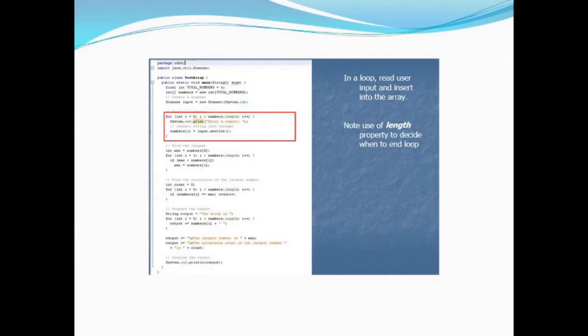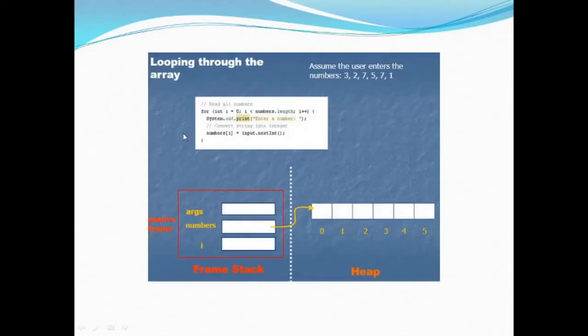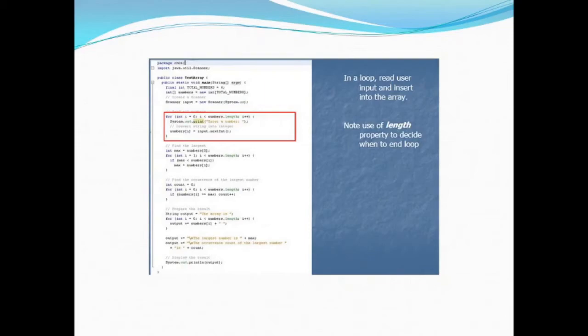So: for int i equal to 0, i less than numbers.length, i plus plus, and System.out.print, enter a number. This will print a statement on the screen asking for a number, and whenever that number is specified, it will be taken by the nextInt function of the input. It will be assigned to the numbers array, as we created on our previous screen. In this way we can create arrays by taking values from the user.